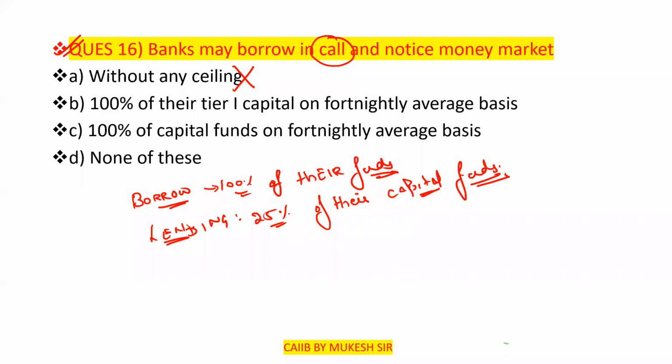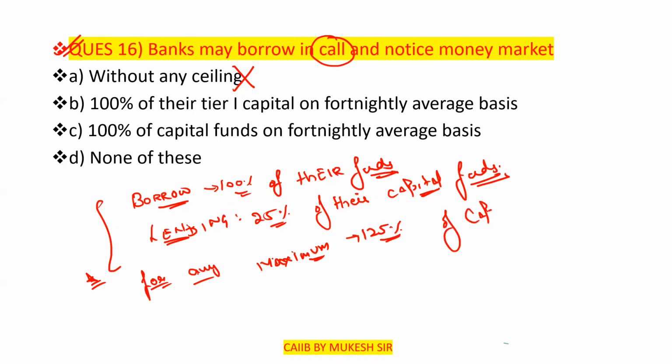And with respect to any specific day, the maximum borrowing is 125% of the capital, and lending is 50%.